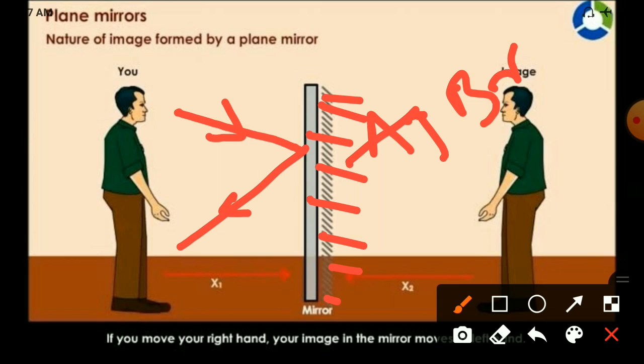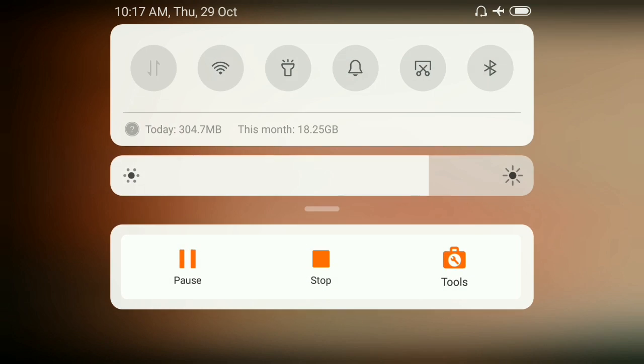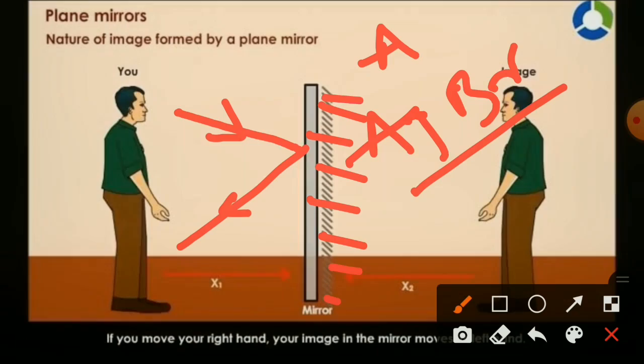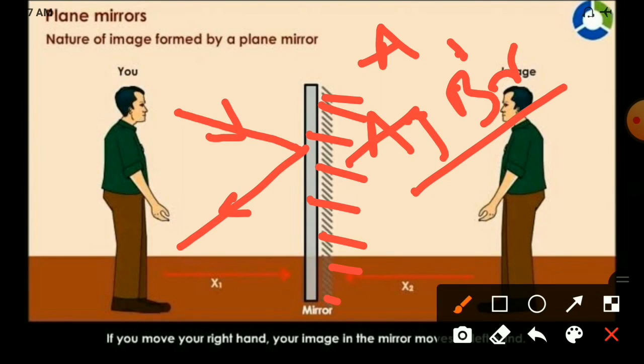Nowadays we are not using silver bromide. What are we using nowadays? We are using aluminium as a coating. Why are we using aluminium? Because aluminium is low cost compared to silver bromide. The symbol of aluminium is Al. When we compare with silver bromide, aluminium cost is very low, and it also does not allow the light rays to pass from one side to the other side. That's why nowadays we use aluminium as a coating for the mirror.